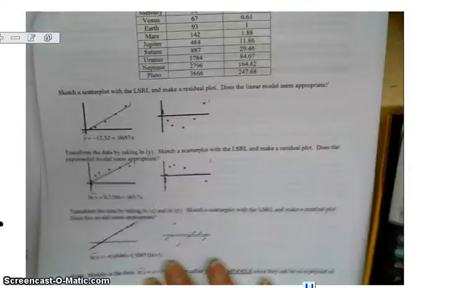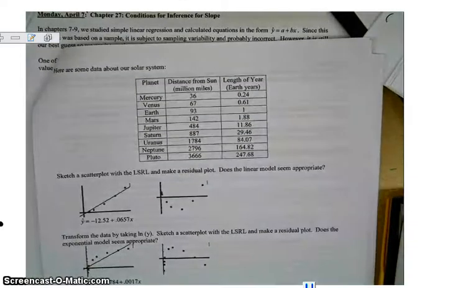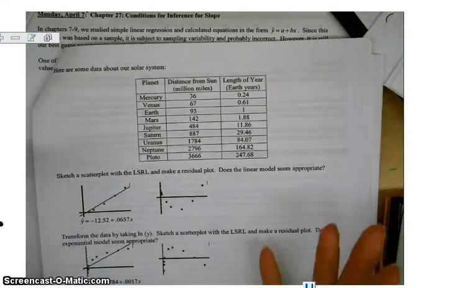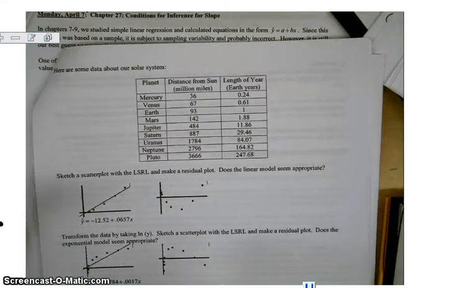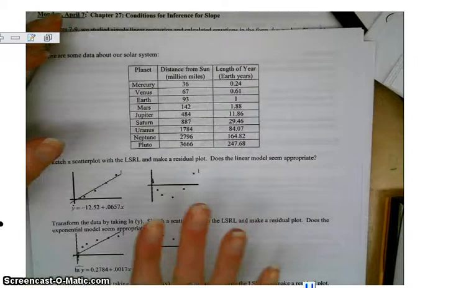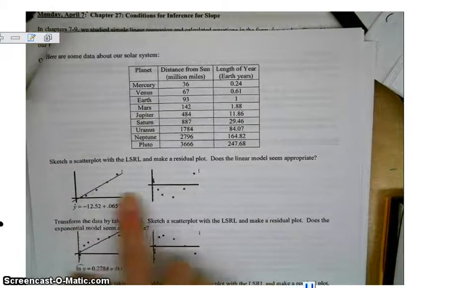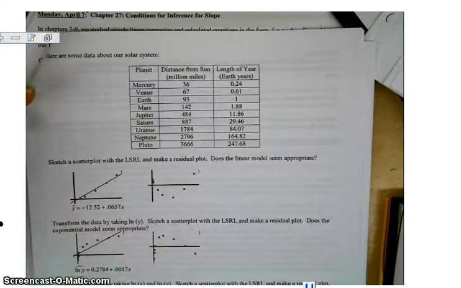All right, so now we've got some data on our solar system, and if you would have entered this into your calculator and gone through the process, it's the same process as we went through a few moments ago, or on the last video. So all of the stuff that we need is already done, so we don't need to enter it in your calculator. If you'd like to try it and see if you get these same things, that's probably good practice. Just pause this video and give it a try.